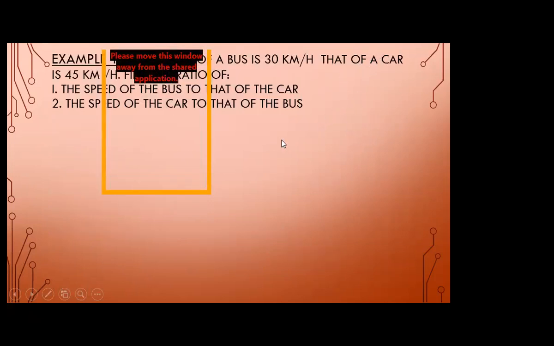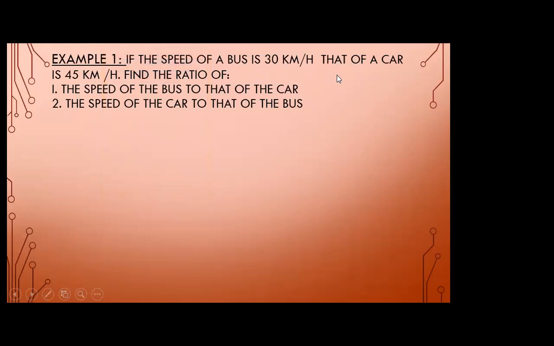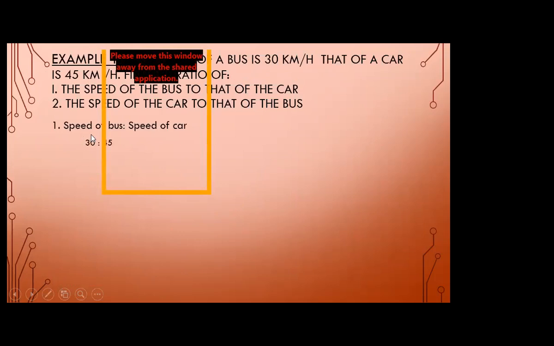Now let's take an example here. Example number one: we have to compare the speed of the bus to that of the car. If the speed of the bus is 30 kilometer per hour, that of the car is 45 kilometer per hour, find the ratio. Two questions are there. First, we have to compare the speed of the bus to that of the car. So in question number one, the antecedent will be speed of the bus, ratio speed of the car.